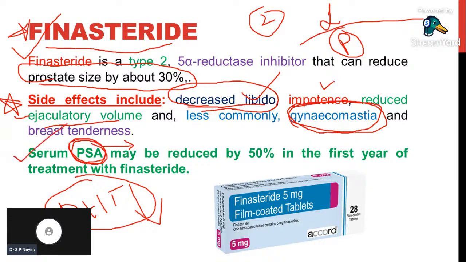This is another very important action of finasteride. So important points you have to remember about finasteride: it is a type 2, 5 alpha reductase inhibitor, it has all these feminizing symptoms, and it decreases the prostate specific antigen.